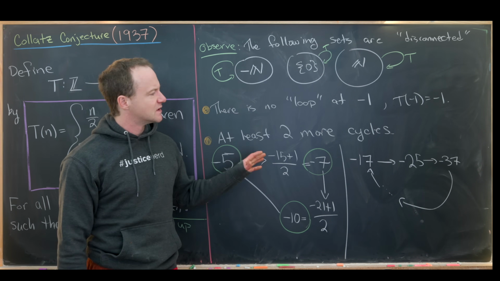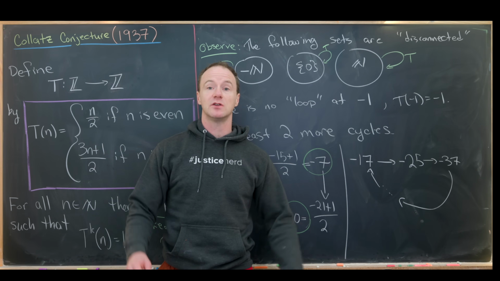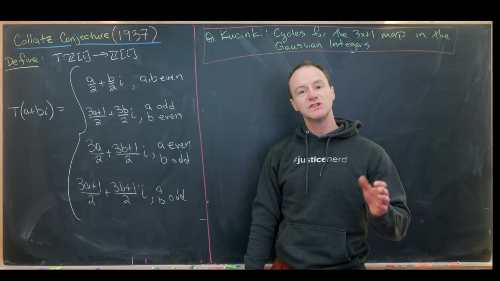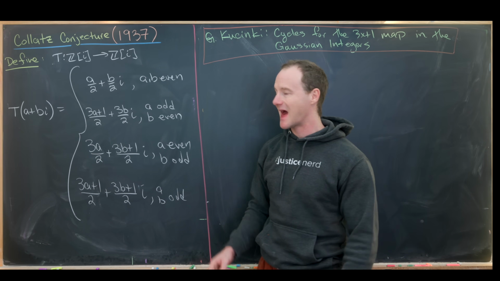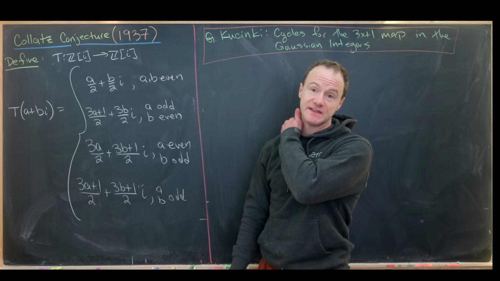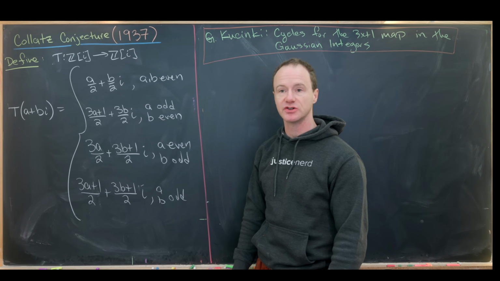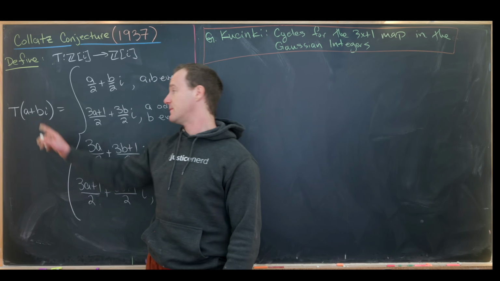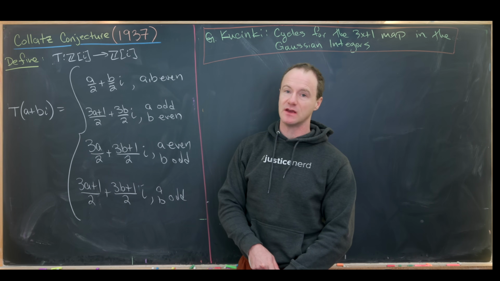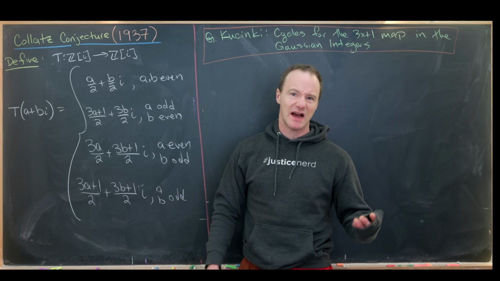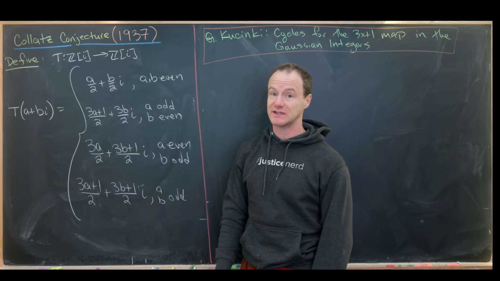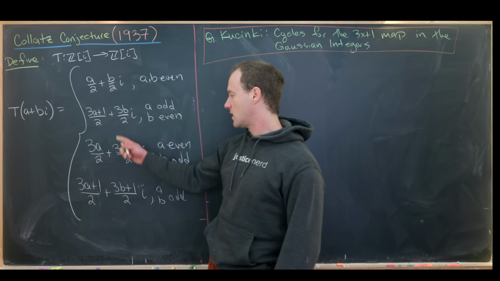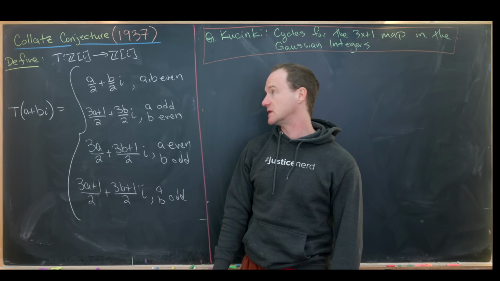Okay, nice. So let's maybe get rid of this, and then we're going to look at an extension of this involving the Gaussian integers. So we'll finish this video off looking at a generalization of this map on the Gaussian integers. So let's recall that Gaussian integers are all numbers of the form a plus bi, where a and b are integers, and i is the imaginary number that squares to -1. So it's defined as follows with the following 4 possibilities.